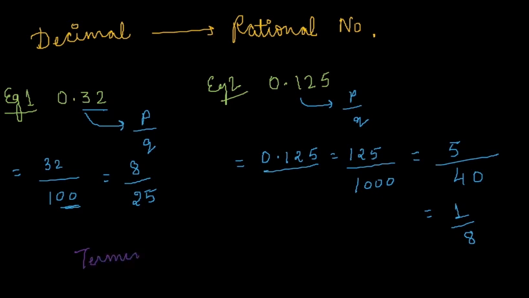Now I will make you learn how to convert repeating non-terminating into a rational number, or in the form of p by q. Suppose as an example, we want to convert 0.666, which means this 6 is endless and it is repeating.